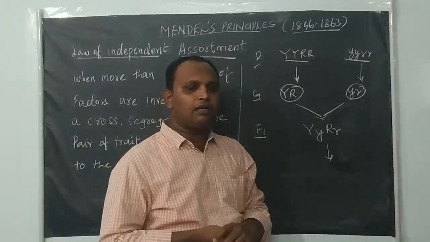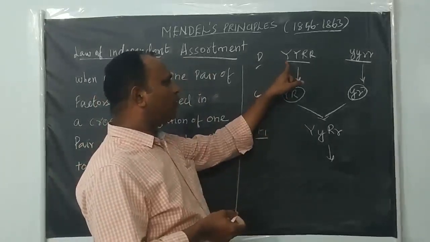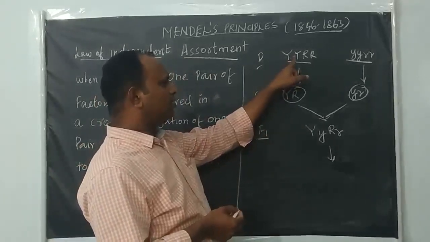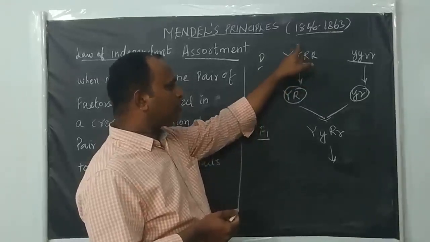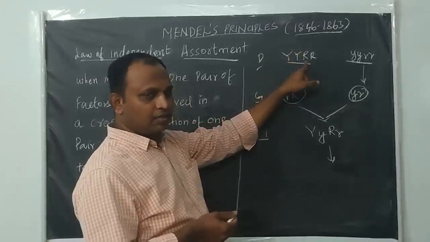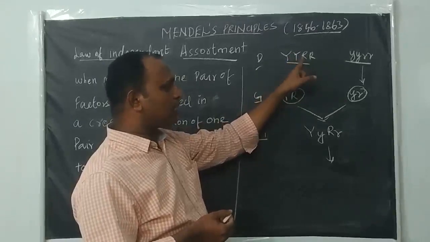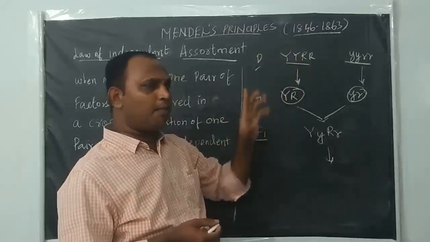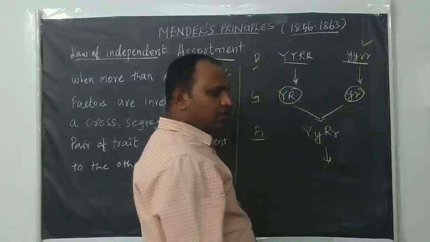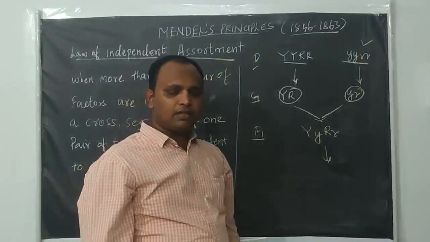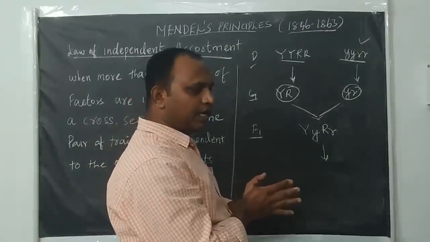Here the cross involves 2 different characters. Here, for parent 1, the characters Mendel selected for this hybridization are seed color and seed shape. The first parent produces seeds which are yellow color and round shaped. Both characters are purely homozygous dominant. And the second parent produces seeds which are green color and wrinkled shaped. In that cross, he conducted a dihybridization cross.